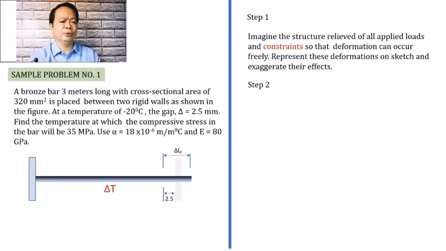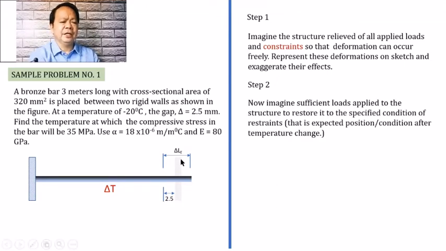Considering step number 2, which says to imagine that there is a sufficient load applied to the structure to restore it to the specified condition of restraint. So when you say restraint, that is the expected position or condition after the temperature change. So actually, there must be the wall. This is the original constraint, the original position and the expected position after the change in temperature as shown by the shadow. But because the bar is already stretched or elongated, we cannot return back the wall.